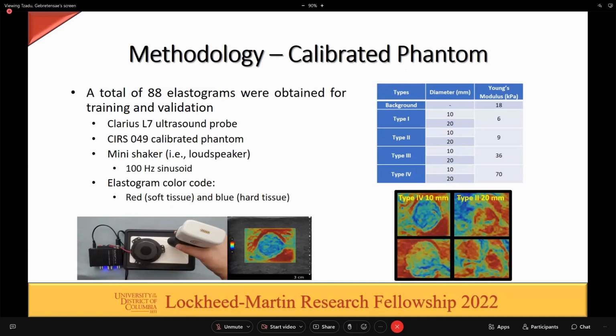The color code for elastograms is red for soft tissue and blue for hard tissue. The image in the bottom left is the setup of the materials. Beside it is an example of an elastogram. And the table on the top right shows the types of inclusions within the calibrated phantom, their diameter in millimeters, and their Young's modulus in kilopascals. The image on the bottom right shows the elastogram of some of the inclusions within the calibrated phantom.